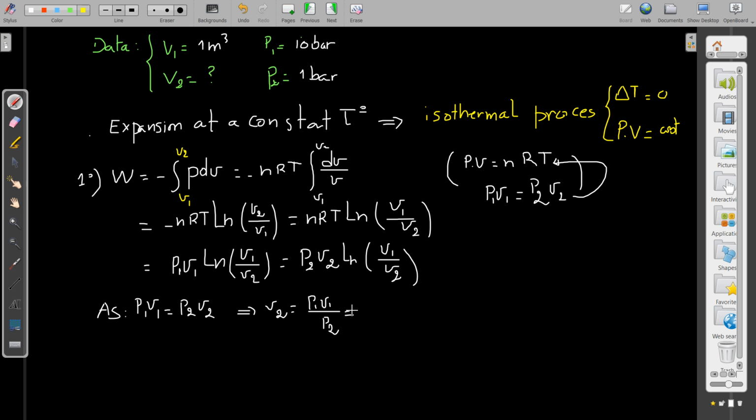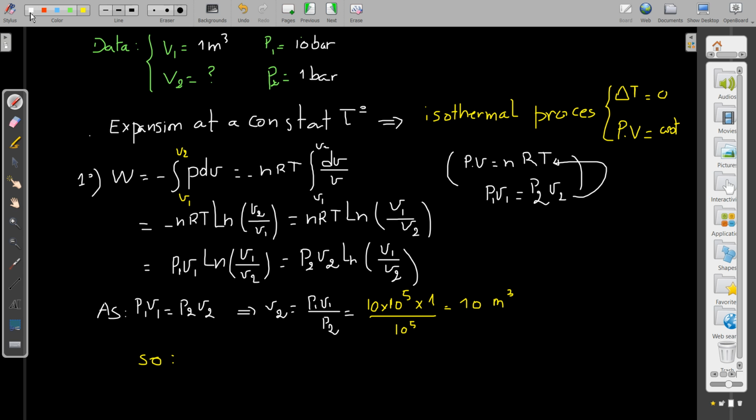V2 comes P1 V1 over P2. All is there. P1 is 10 bars, it means 10 multiplied by 10 to the power of 5 in Pascal. Multiply V1, which is 1 meter cube, correct, over P2, which is equal to 10 to the power of 5, 1 bar. This calculus gives 10 meter cubes. You have found the volume V2, so you complete it.